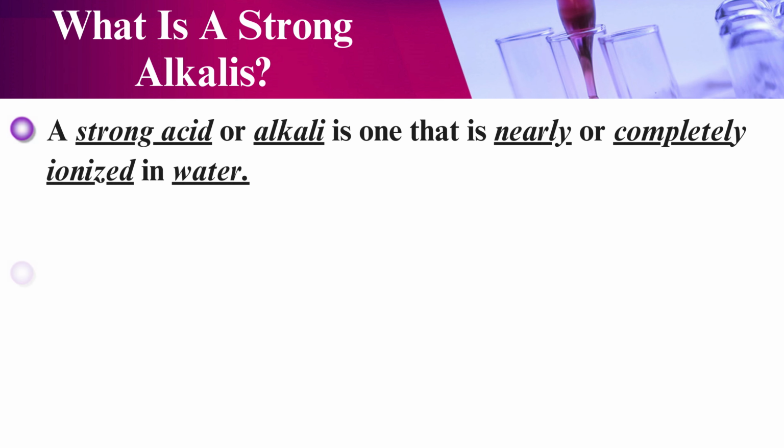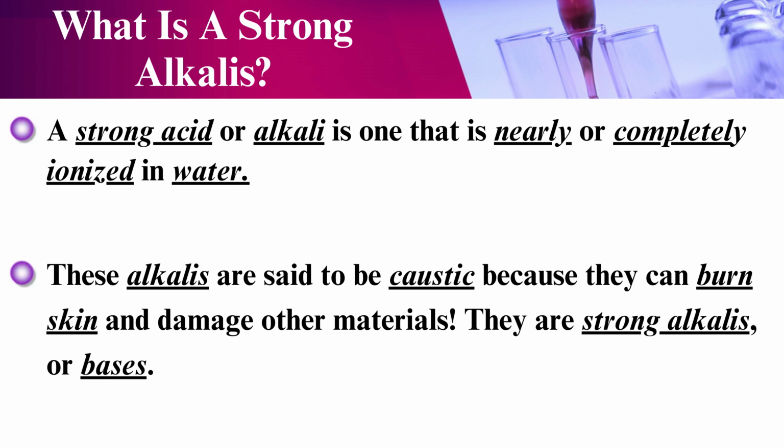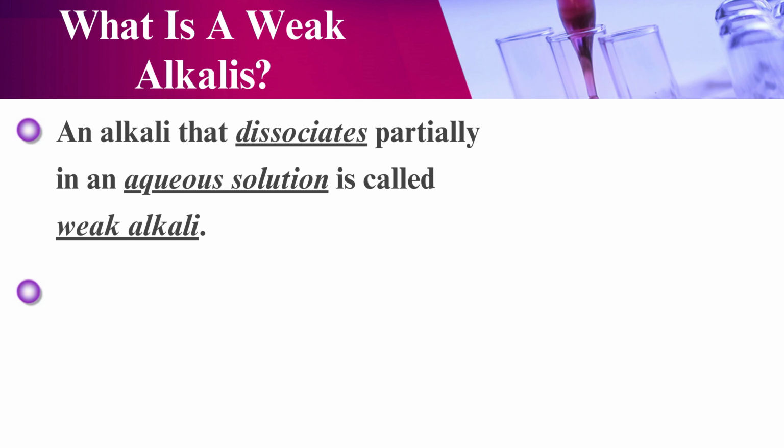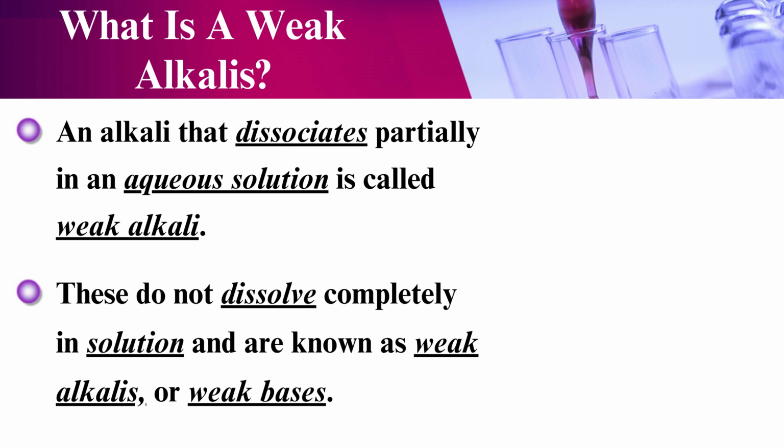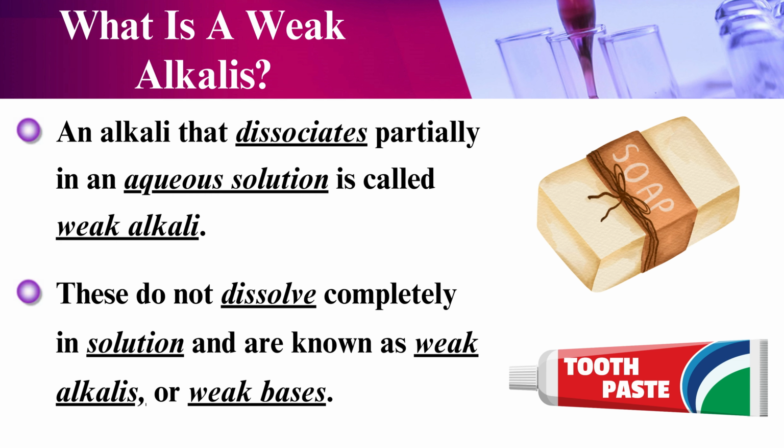So we will talk about strong alkalis. A strong acid or alkali is one that is nearly or completely ionized in water. These alkalis are said to be caustic because they can burn skin and damage other materials. They are strong alkalis or bases. What is a weak alkali? An alkali that dissociates partially in an aqueous solution is called a weak alkali. These do not dissolve completely in solution and are known as weak alkalis or weak bases. Toothpaste, soap: there are many soaps we are using.